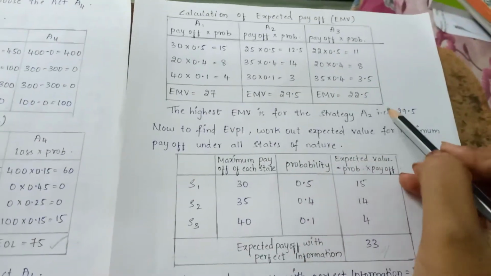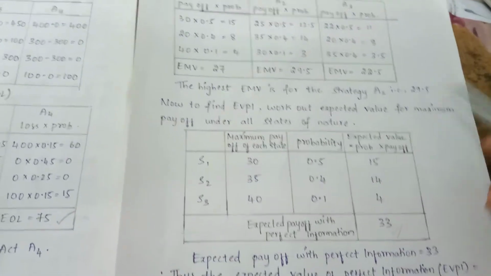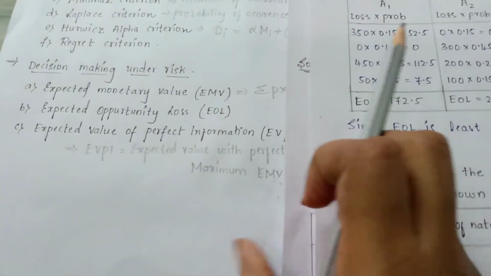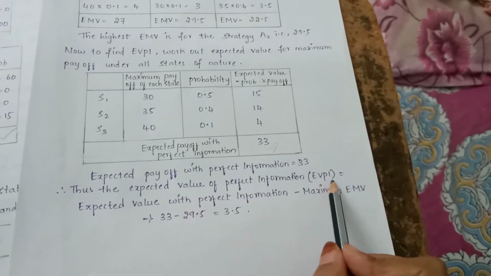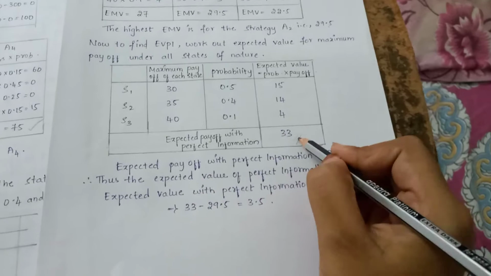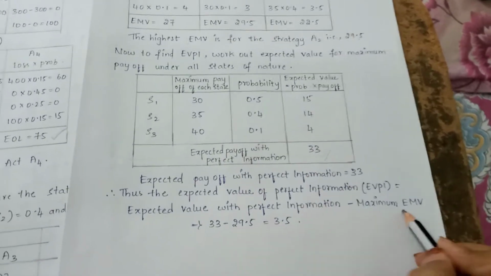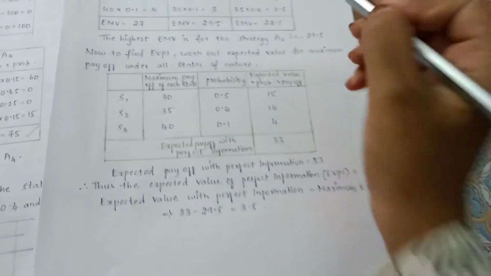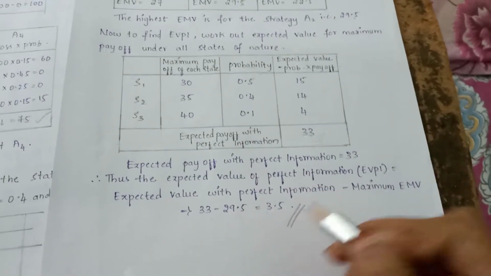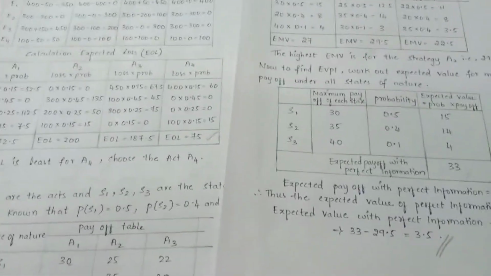So the maximum EMV here is 29.5. Here the expected value with perfect information is 33. So our formula is, students, EVPI is equal to expected value with perfect information minus maximum EMV. Thus the expected value of perfect information, EVPI, is equal to 33 minus 29.5, so 33 minus 29.5 is equal to 3.5. Clear everyone? So this is the problem number 2.